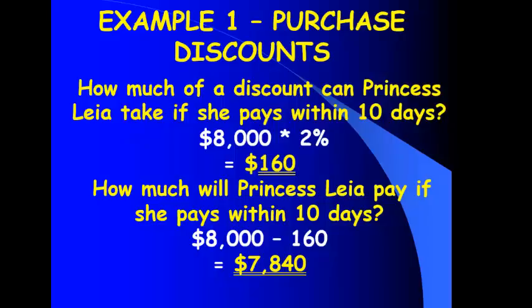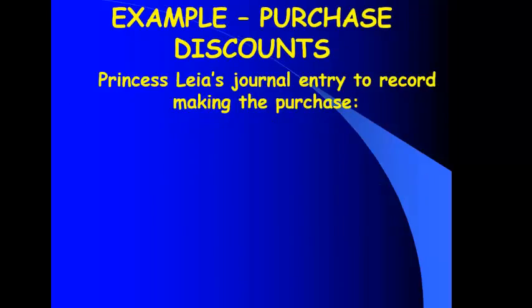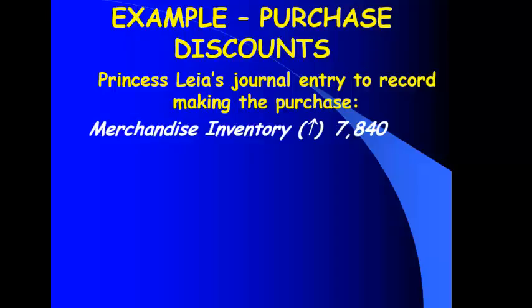When we record this purchase now, we're not going to record it for $8,000. We're going to record it for $7,840, assuming we will always take the discount. So let's make the journal entry to record making the purchase. Again, what do I have more of? Merchandise inventory, that's an asset that goes up with the debit. The amount of the entry now is going to be $7,840, the amount we would pay if we take the discount. What else do I have more of?